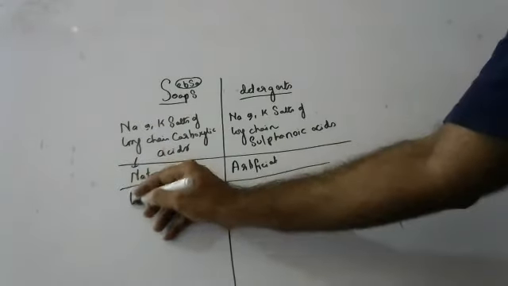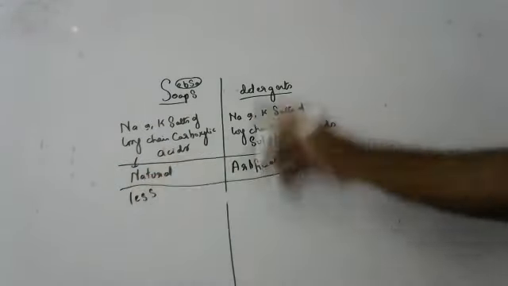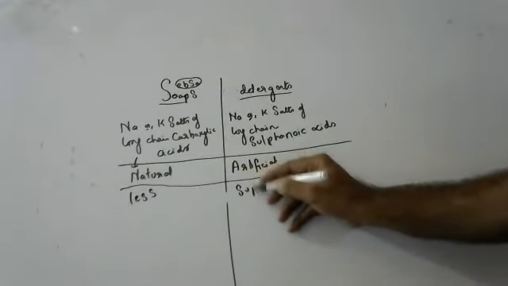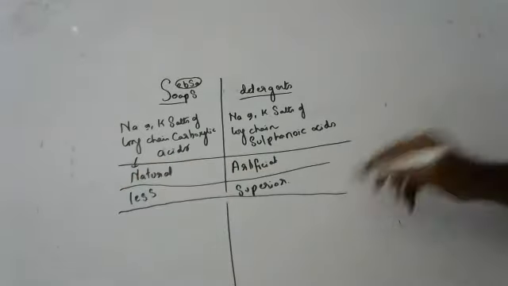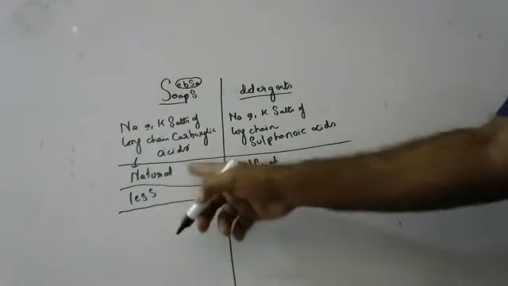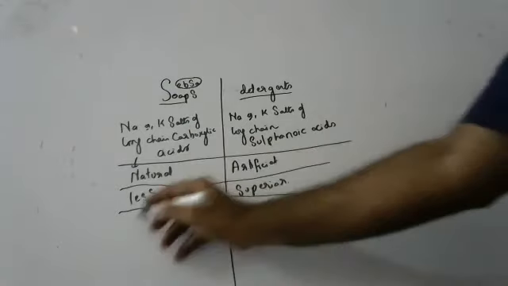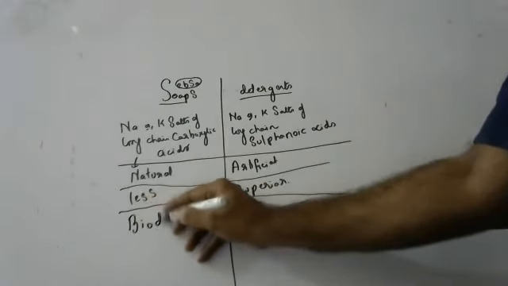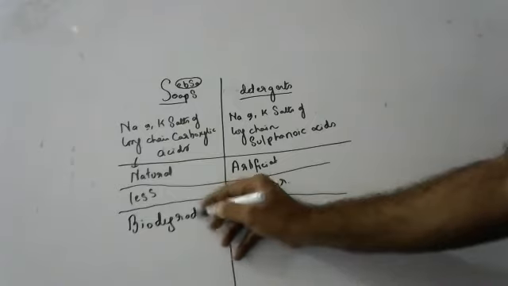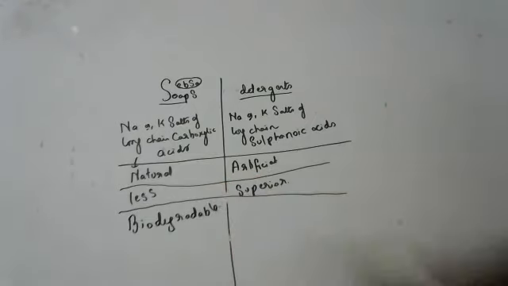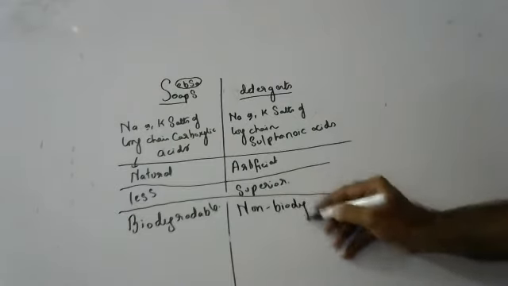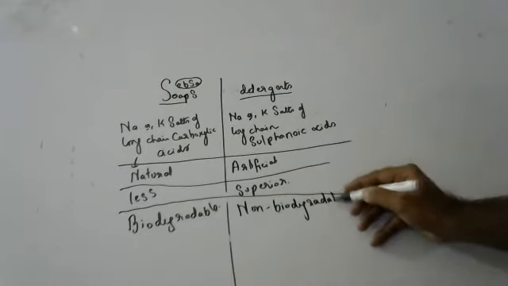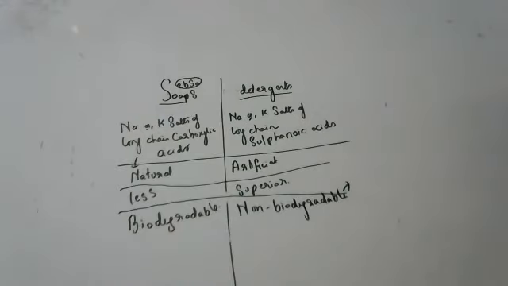Soap's cleaning action is less. Detergent's cleaning action is superior, because we are preparing them from artificial substances, which makes them strong. And because soaps are natural carbon compounds, they are biodegradable, very, very important. Soaps are biodegradable, whereas detergents are not biodegradable. Of course, nowadays they are making detergents biodegradable too, but generally they take a long time to degrade.